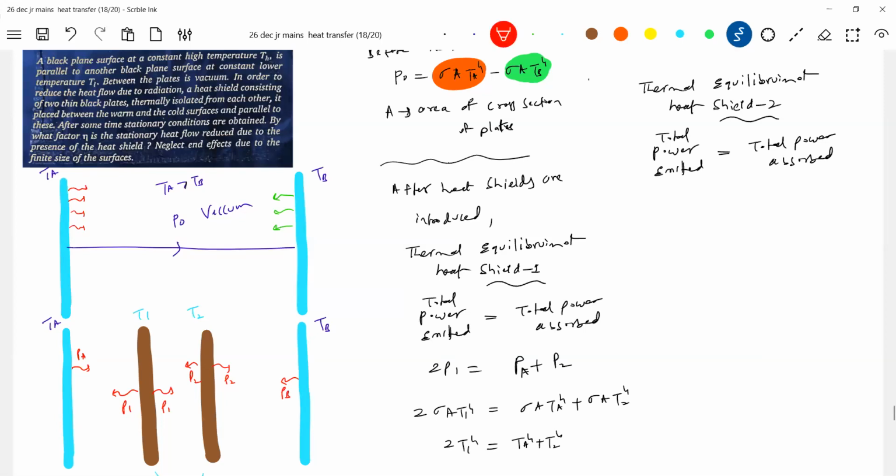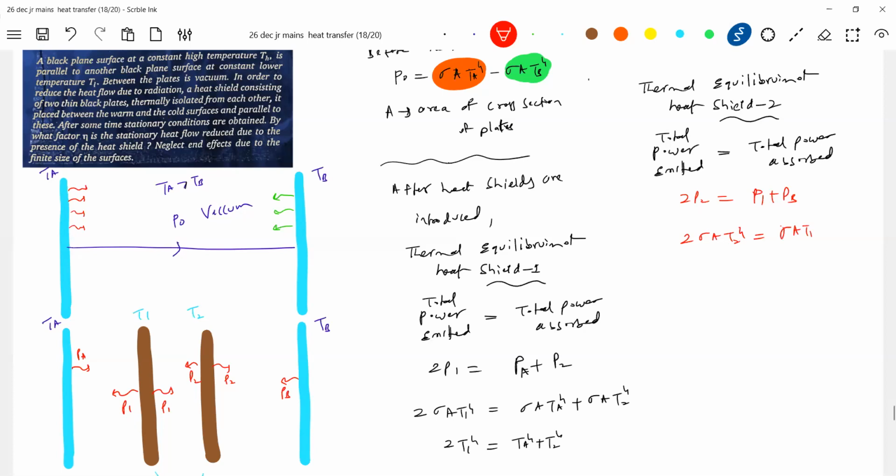Total power emitted by it, again, will be 2P2 is equal to P1 plus PB. What all power will it emit? Then what is the power absorbed? The power emitted by sheet 1 and sheet B is what will be incident on sheet 2, and that will be absorbed. Okay, let's write sigma A T to the power of 4. This will be P1.